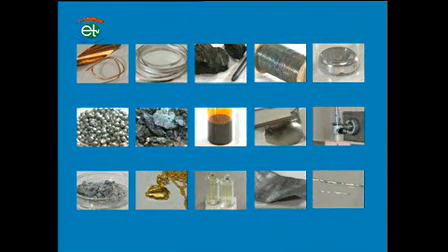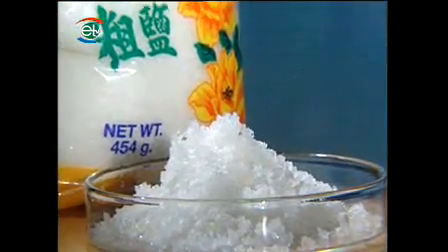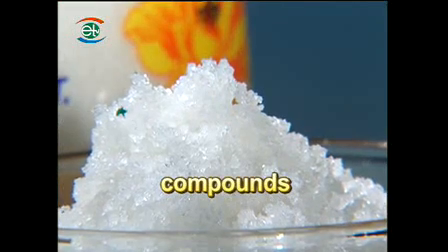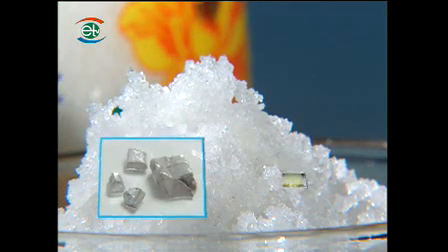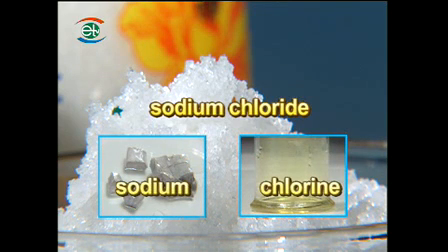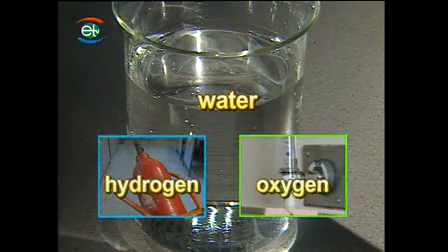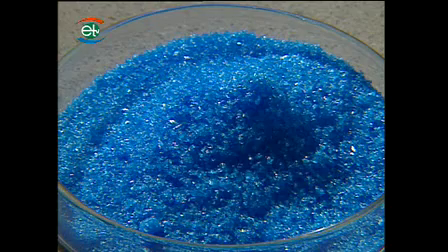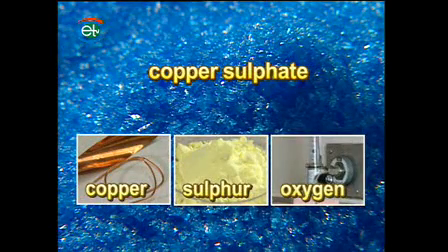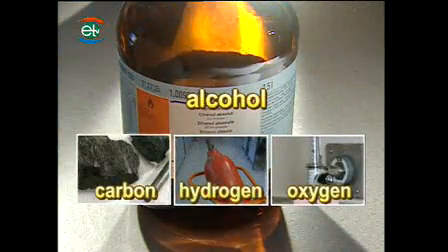Apart from individual elements, many substances in the world are composed of two or more elements, joined together through chemical means. These are called compounds. Different compounds are composed of different elements. For example, sodium chloride is made up of sodium and chlorine. Water is made up of hydrogen and oxygen. Copper sulfate is made up of copper, sulfur and oxygen. Alcohol is made up of carbon, hydrogen and oxygen.